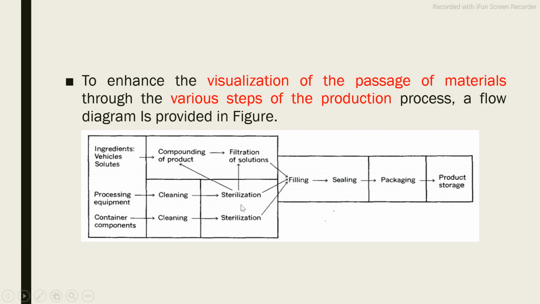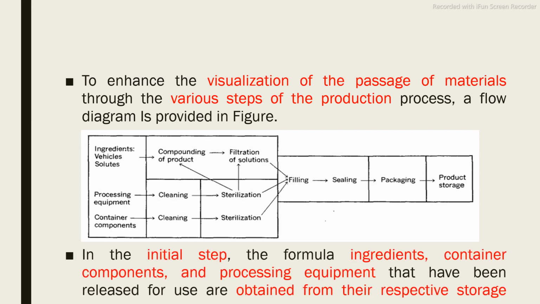So this is the flow diagram of production steps. First step is weighing of ingredients, processing of equipment and container, then cleaning, then sterilization, then compounding and filtration, filling, sealing, packaging and storage. So this is the step by step procedure of the production area.